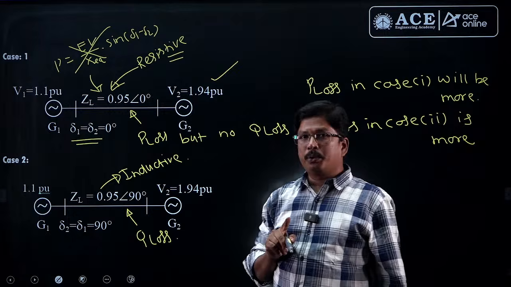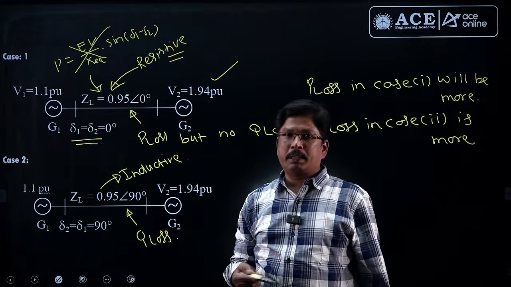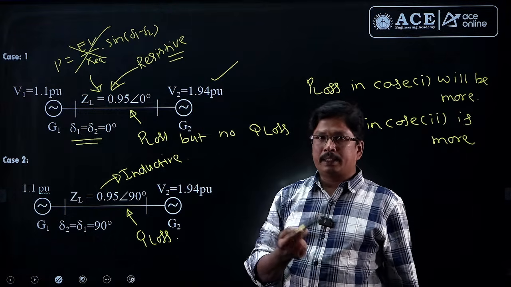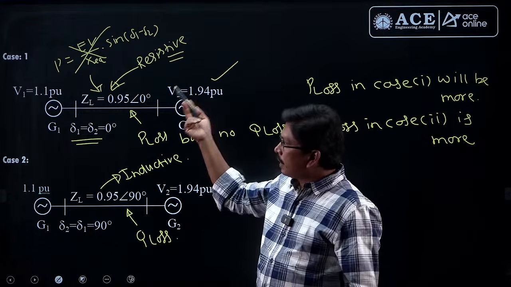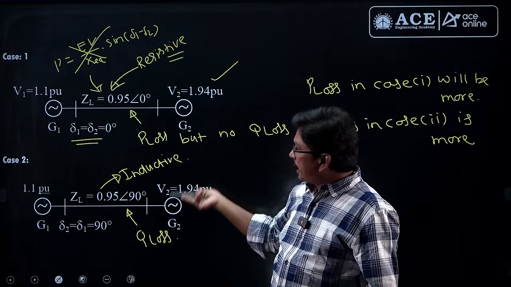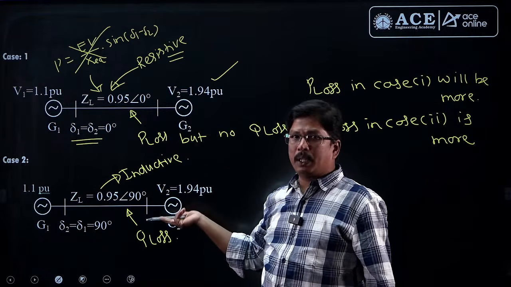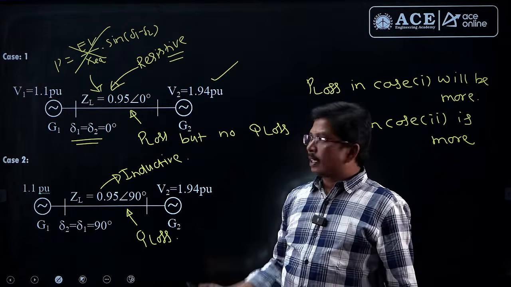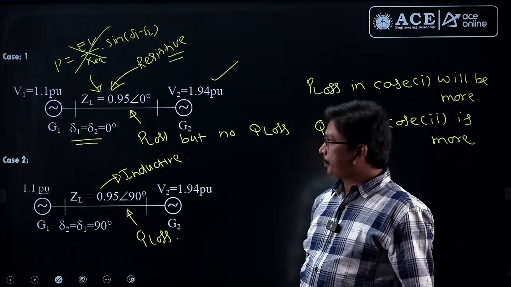Right, students? We have to do different calculations based on the current conjugate. S is equivalent to V I conjugate formula. We have to do a separate derivation. But the asked question is on the basics of P loss and Q loss. Directly we can give the answer. No need to use the formulas.